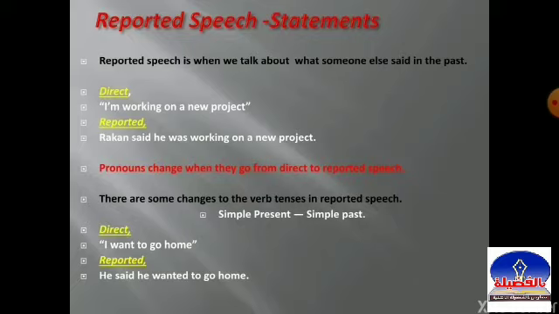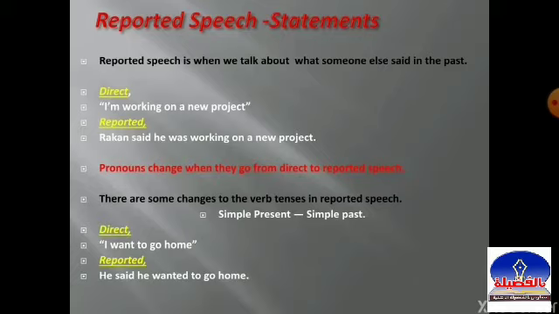At first, the pronoun I changes to he. We added said. So he said that, or we can omit that, he said. I changes into he. And the verb want in the simple present became wanted in the simple past. He said he wanted to go home.